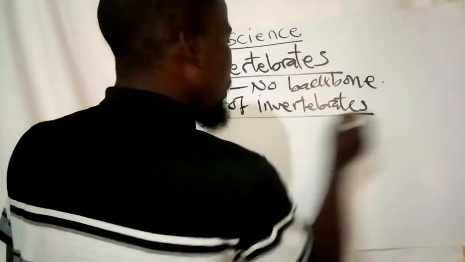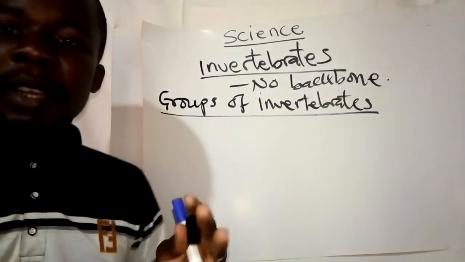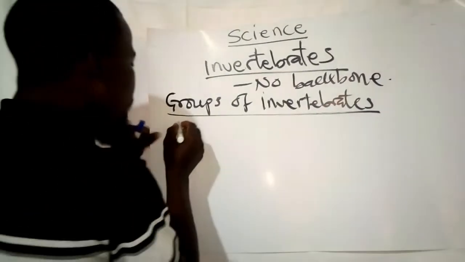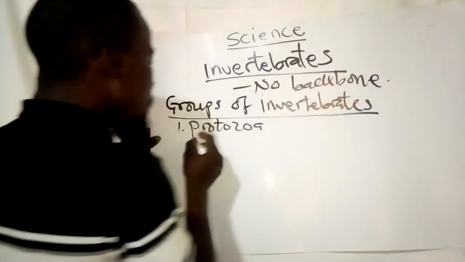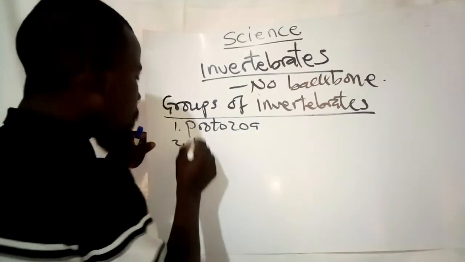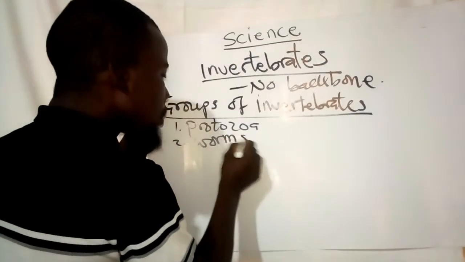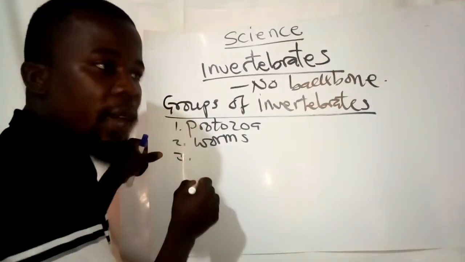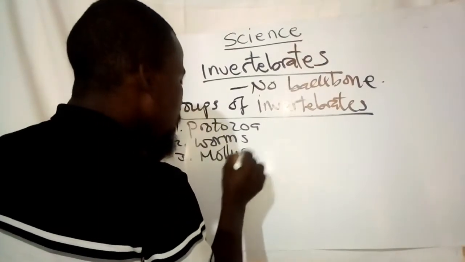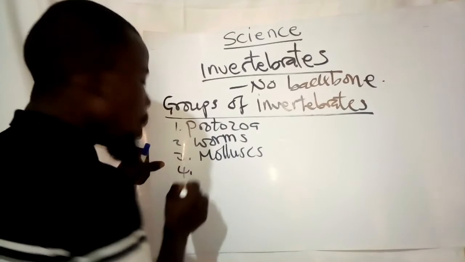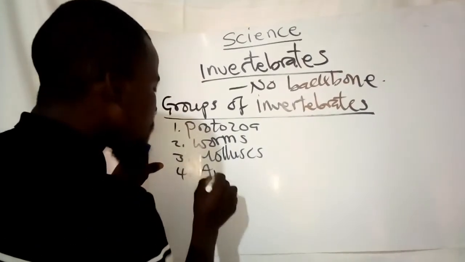On the groups of invertebrates, we are having the number 1, protozoa. Number 2, we have got the worms. Number 3, we have got the mollusks. And number 4, we have got the arthropods.